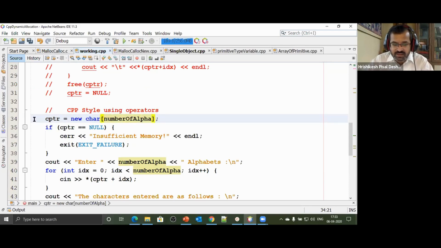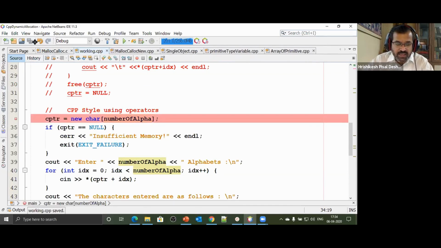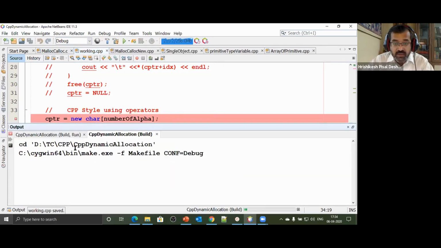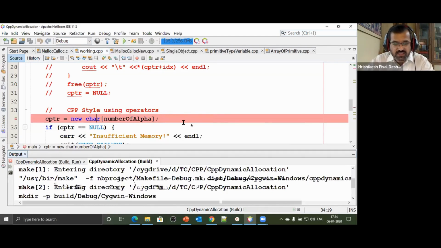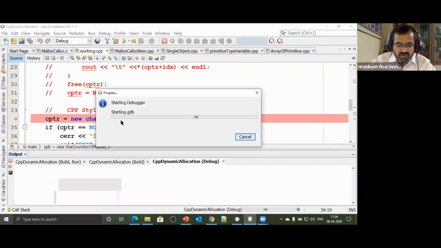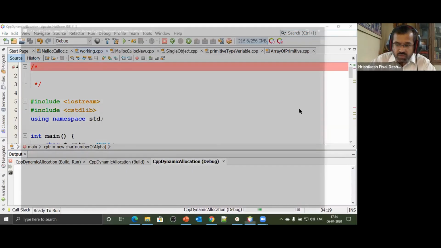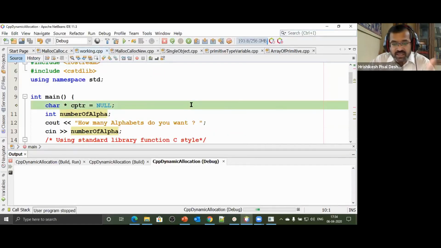Now there is a reason why I'm taking this example. Primitive types, I'll cover up primitive types today. Next time I'll take up array type, and we'll continue with the discussion: array type, user defined type, class types, and then maybe the new features in C++. So new char of number of alphabets is what I'm saying. When I said new int last time, it created a single variable. Now when I'm saying array, here we go.